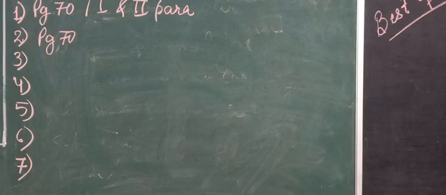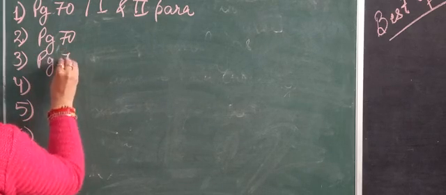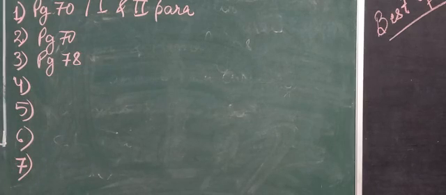Okay. Then, what are the main factors that affect climatic conditions of Asia? The factors affecting climatic conditions of Asia are given on page number 78. You can see the heading there, factors affecting Asian climate. You have to write any 4: latitudinal extent, distance from sea, physical features, winds, ocean currents. You can write any 4 and you have to describe it also.